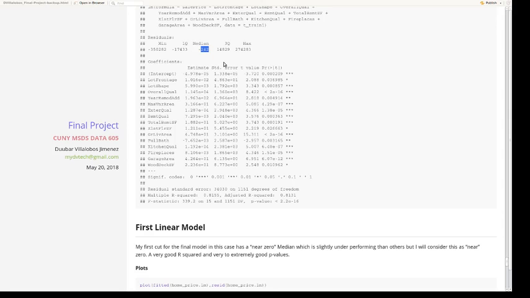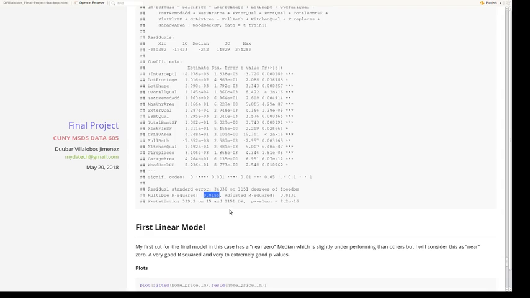However, I'm looking at the data in the thousands and hundreds of thousands, so I thought 242 is not actually bad. Could be improved, probably, but I wanted to keep going since I had some really good values in terms of p-values and a very good r-square over here, with an adjusted r-square not too far away from it.